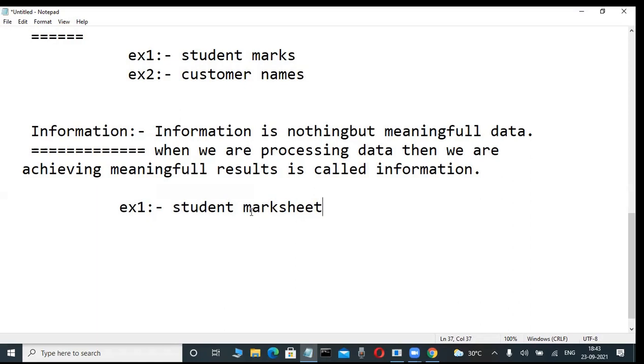For example, whenever my college is giving one mark sheet only.